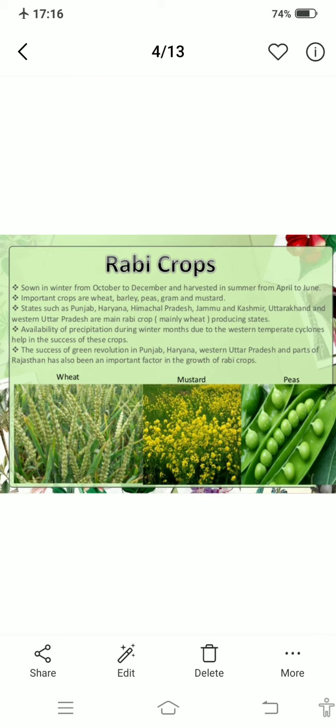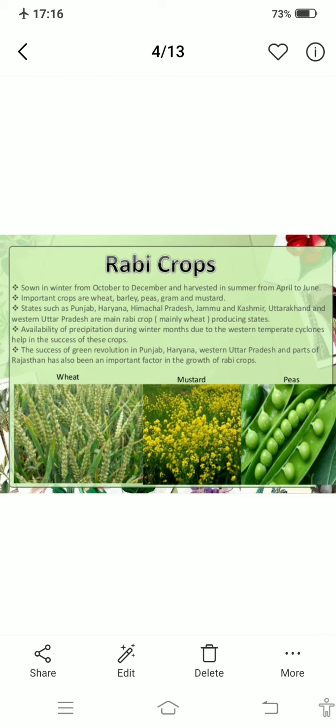Important Rabi crops are wheat, barley, peas, gram and mustard. Can you name the states, such as Punjab, Haryana, Himachal Pradesh, Jammu and Kashmir, Uttarakhand? These are the places where Rabi crops are grown. And what is the main reason behind Rabi crops?